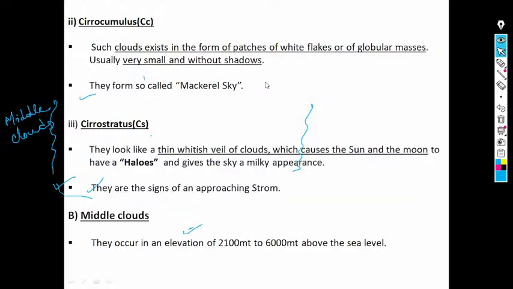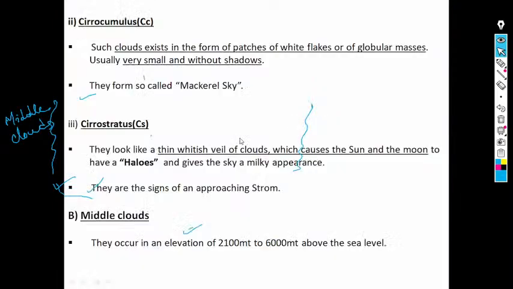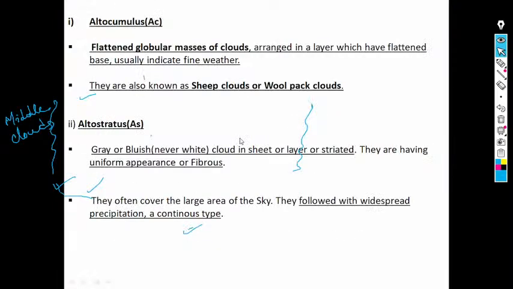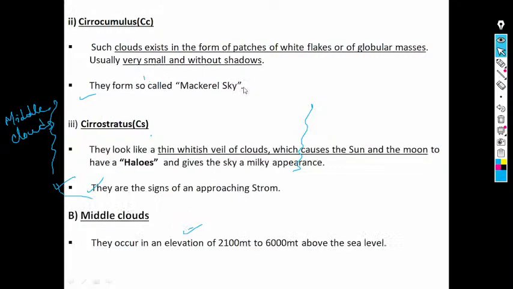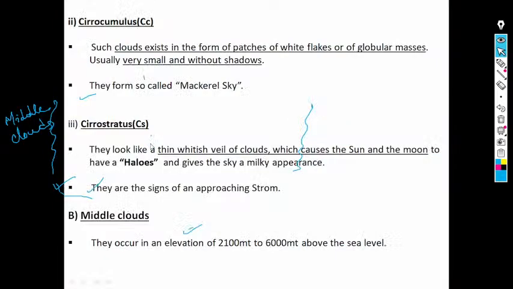Okay, just look at here, altocumulus. Flattened globular masses of clouds arranged in a layer which have a flattened base usually indicate fine weather. Okay, these are usually fine weather. Flattened globular masses, this one.